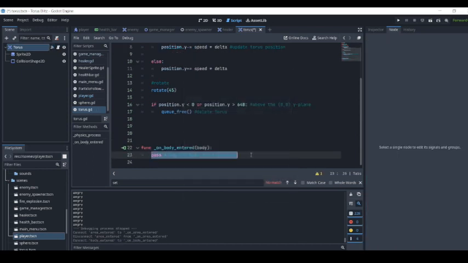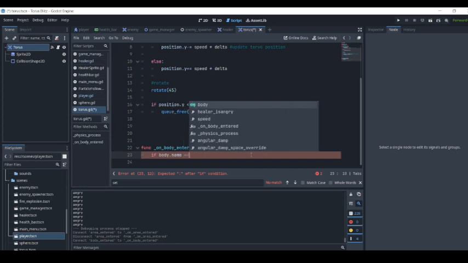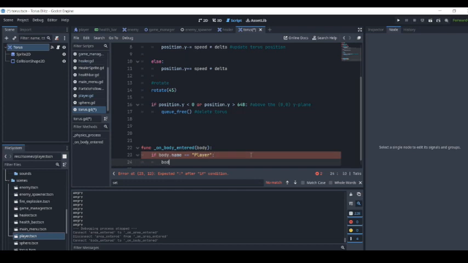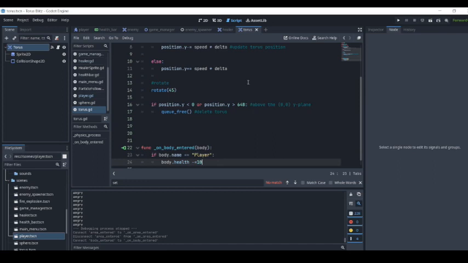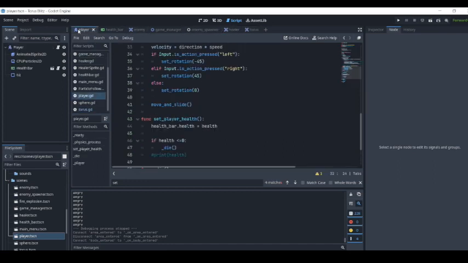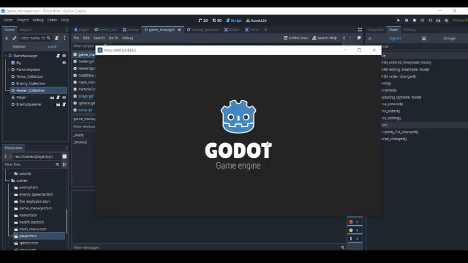If body entered name is equal to here, then we want to decrease the player's health by, I'd say, minus 10, because that would be a negative consequence. And I'm sure the player will be able to dodge it, but still, it adds to the challenge a little bit.